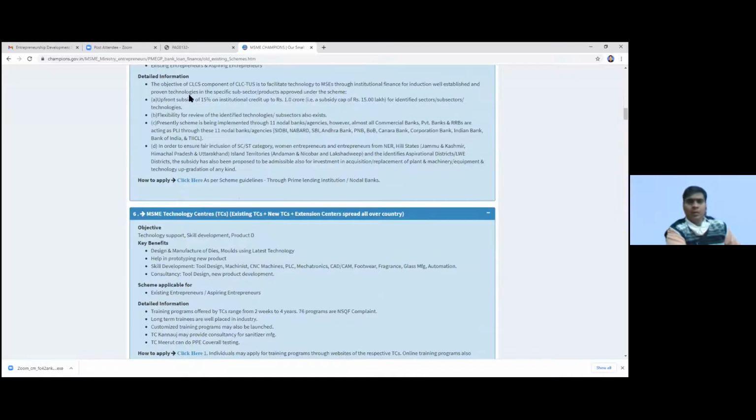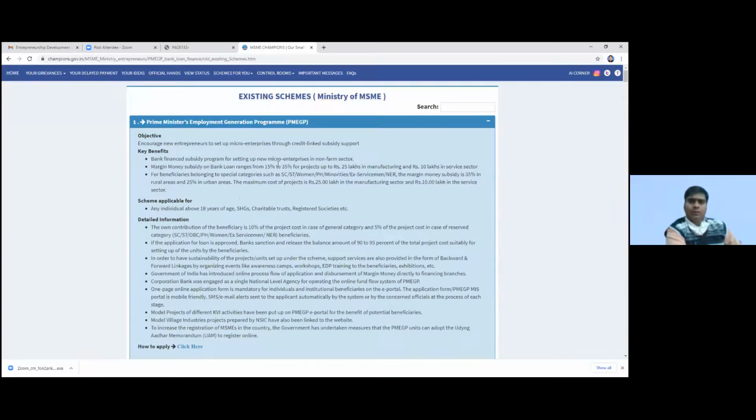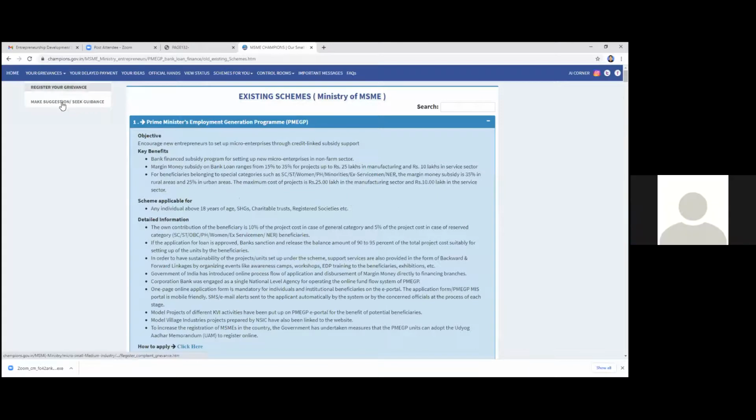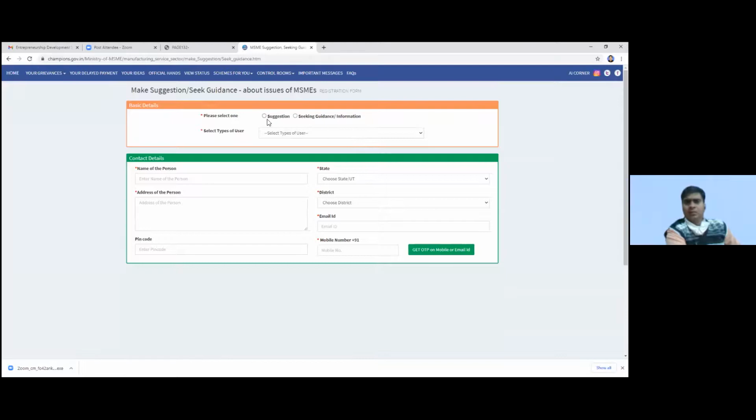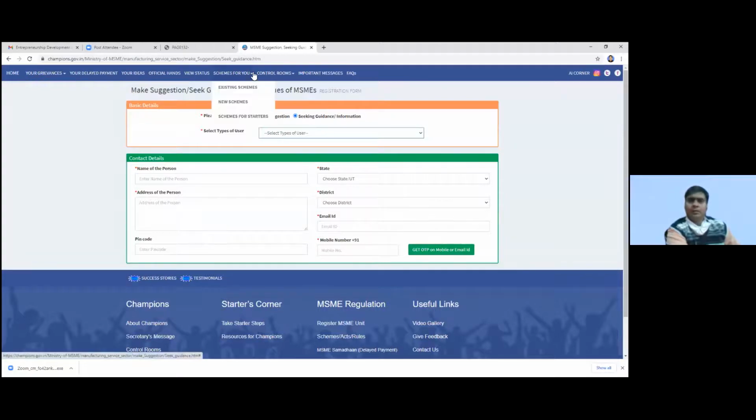So whenever you have any doubt, you refer to this literature, or even if you are unable to understand anything, you can register your grievance or make suggestions, seek guidance. You can select suggestion or seek guidance, and fill in your details. Then it will come to us, we will reply to you, we will call you individually also, and we will assist you on how you can start your business. So like this, you can use this portal also.